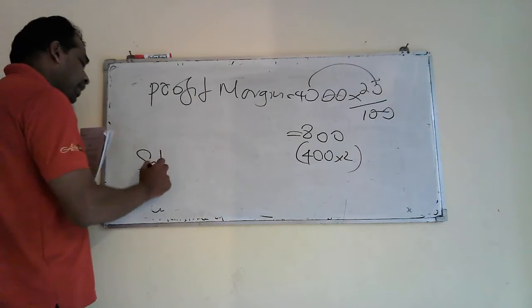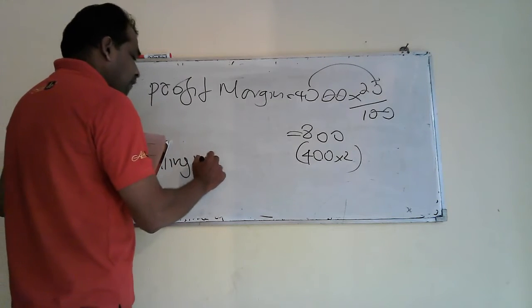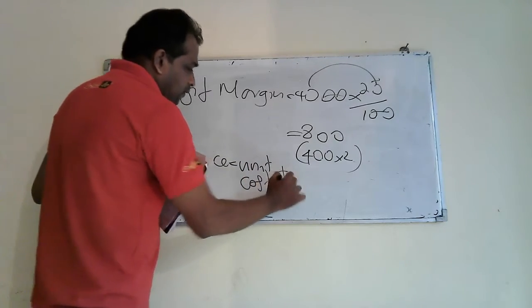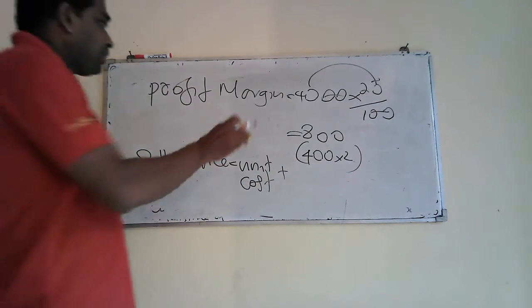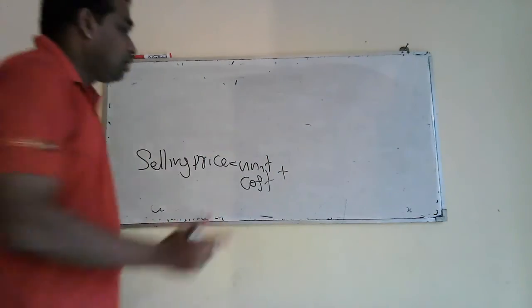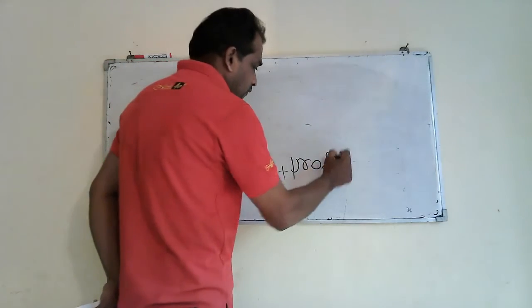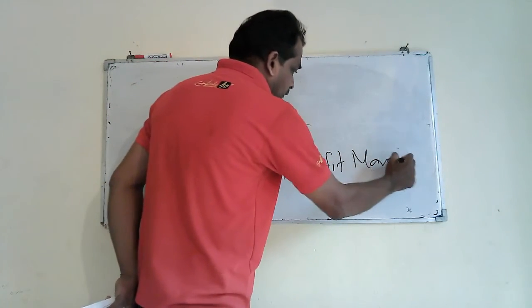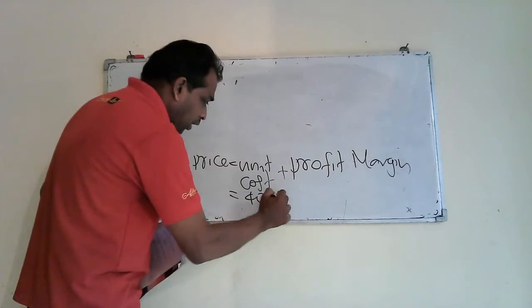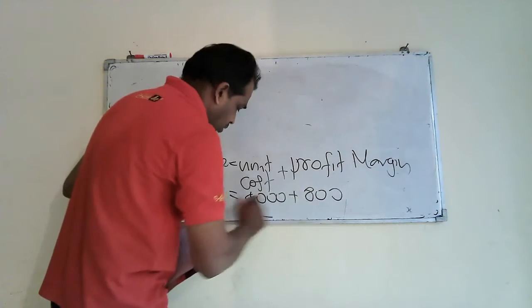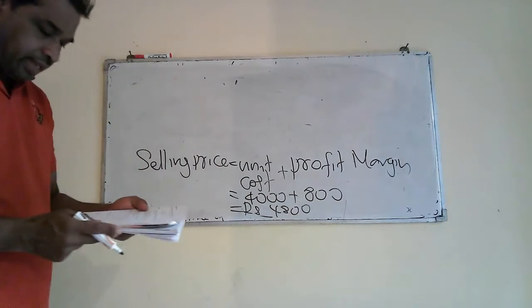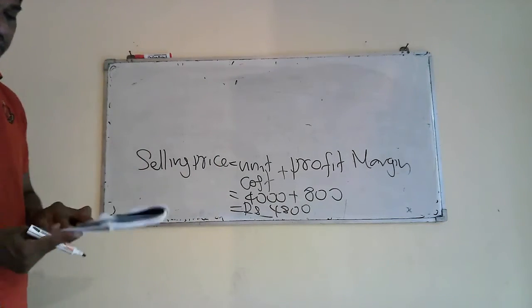Now we can decide selling price. Selling price equals unit cost plus profit margin. Unit cost plus profit margin. Then unit cost here is 4,000. You got it, plus profit margin 800. Altogether, your selling price will be 4,800. Your selling price will be like that, 4,800.